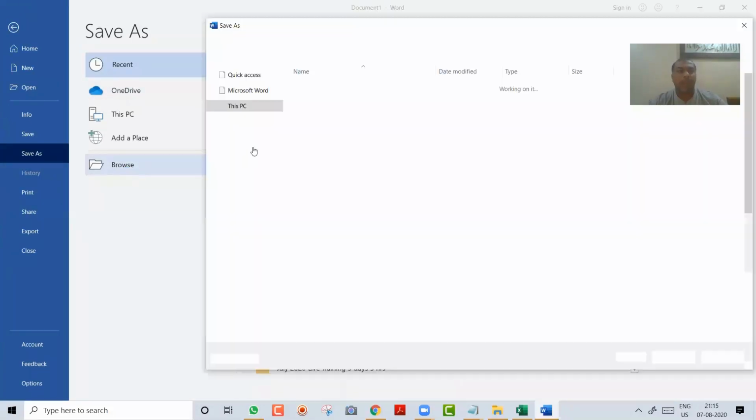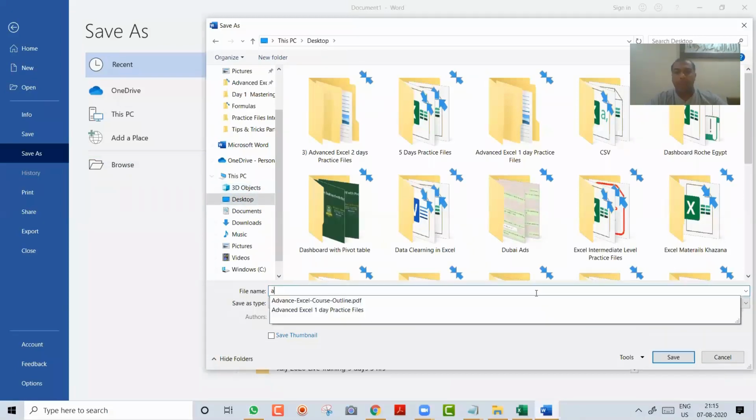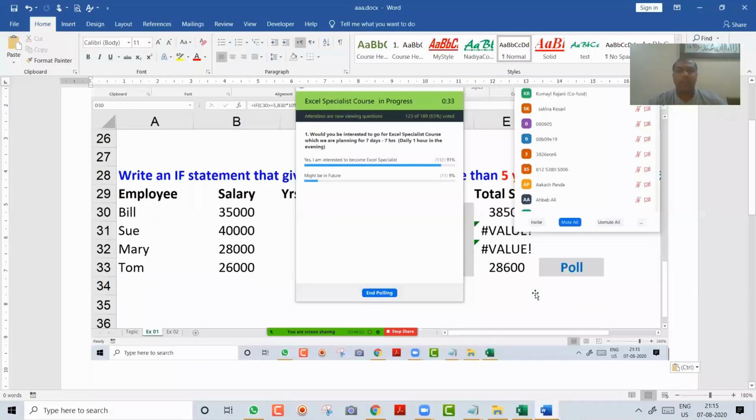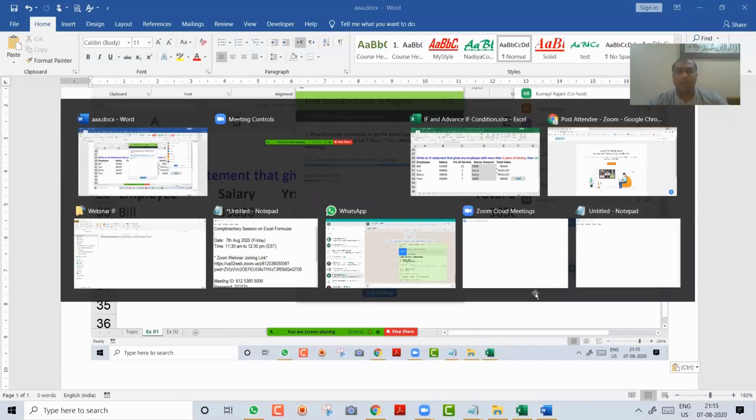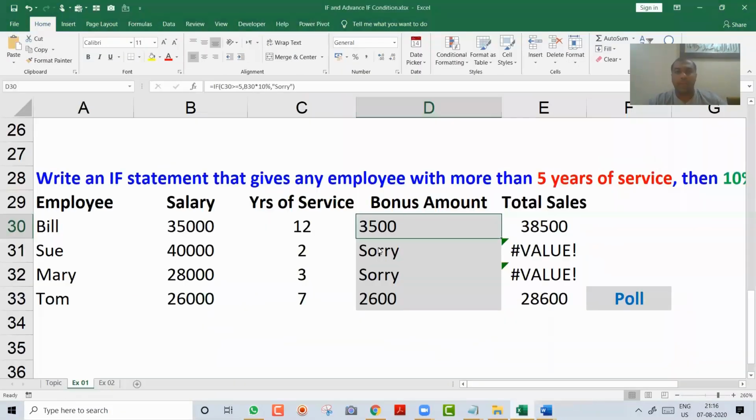Till that time, I will just quickly save it with the name AAA and I say enter. Again, I will come over here and I press new file and I go to the Excel. Okay, friends, 10 more seconds and then I think 75% of you have voted. 25% has still not voted. They might be on the mobile or not able to do it.